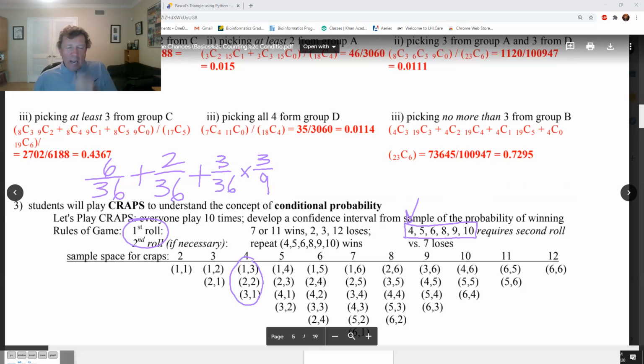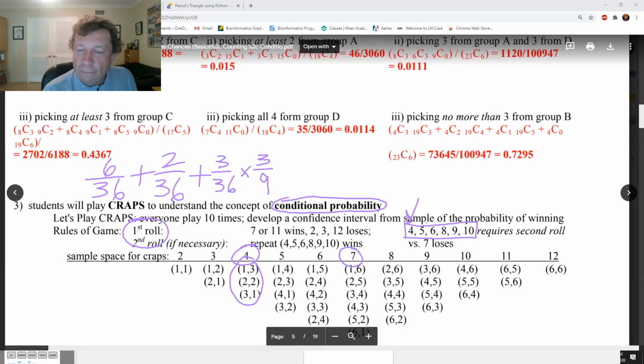Now, why did I write a 9 down? Because the only rolls that matter are the 4 and the 7. That's the only 2 rolls that matter. And the 4 and the 7, if you add them up, there are 9 total rolls, because we are doing conditional probability, where the conditions have changed. All 36 rolls don't matter once you establish a point. Only those 9 matter. Cool. I'm going to change colors again here.